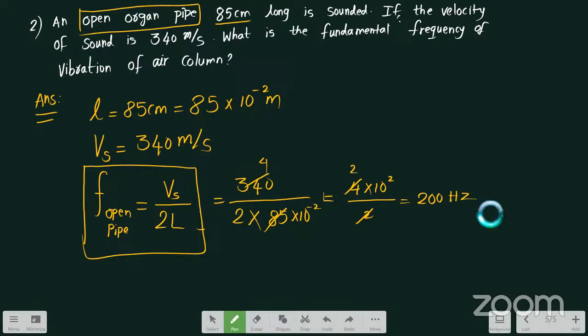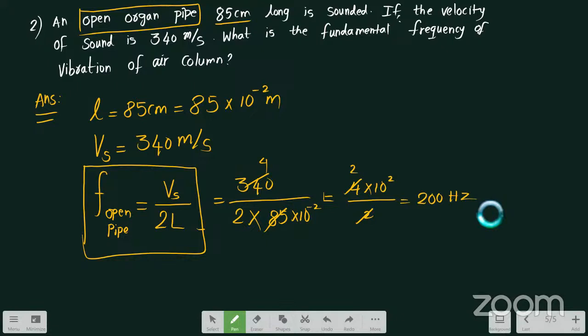But let us finish here itself. Please do practice the numericals from waves and nuclear physics, the 5 numericals that I have discussed in the previous class. Then later, solve the numericals from current electricity, whatever I have discussed till now. And do these 2 problems for open pipe and closed pipe. It would be more than sufficient, I think, for the annual examination.